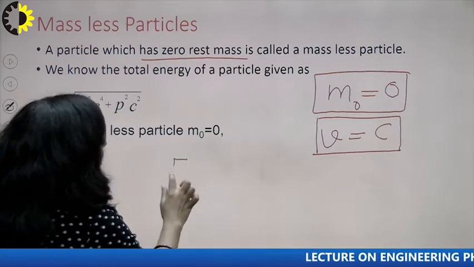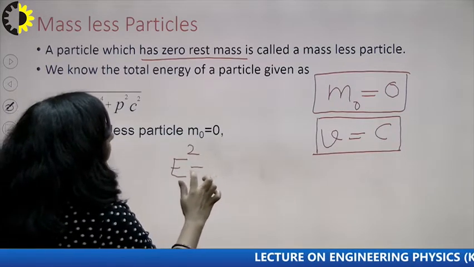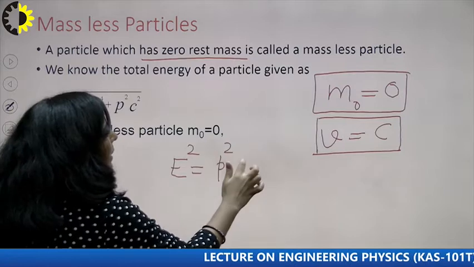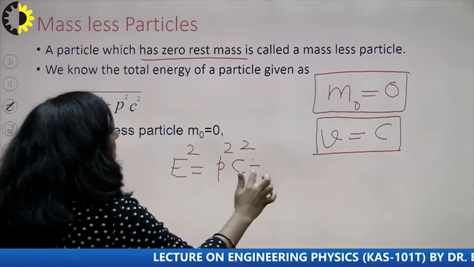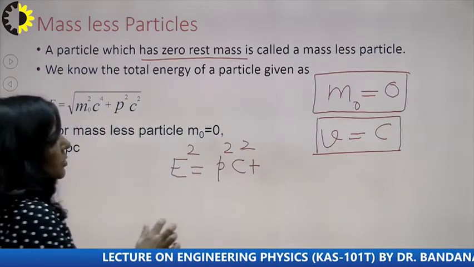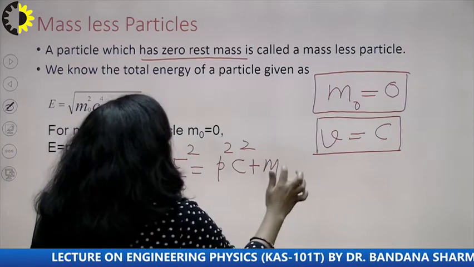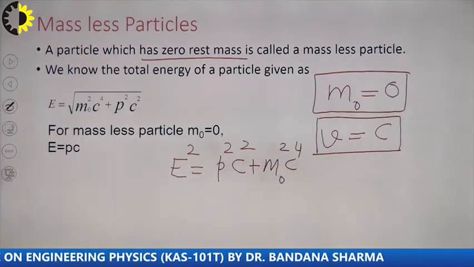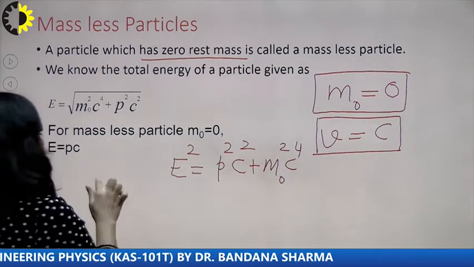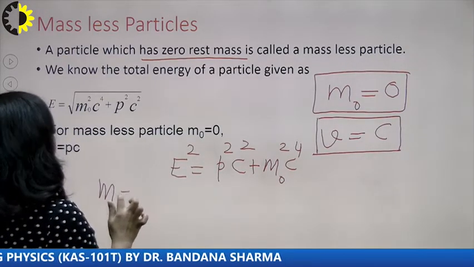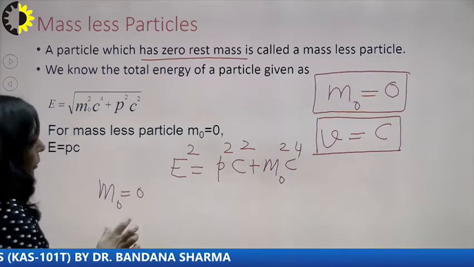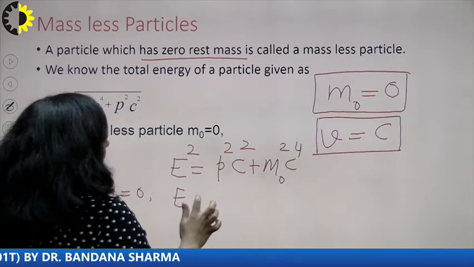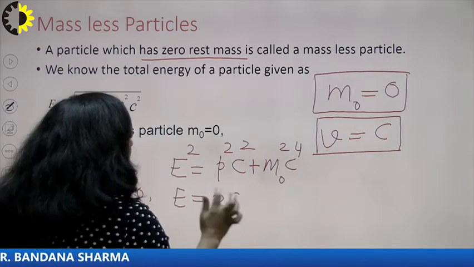You know the relationship between total energy and momentum. That relationship is E square is P square c square plus m naught square c to the power 4. This is your relationship between energy and momentum. And for a massless particle, you know that m naught is 0. If m naught is 0, what you are getting is E is equal to Pc.